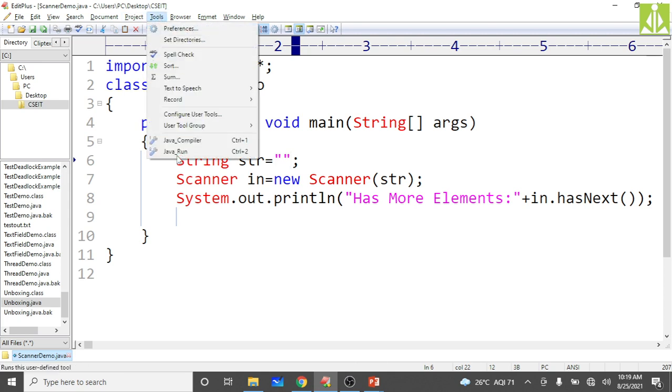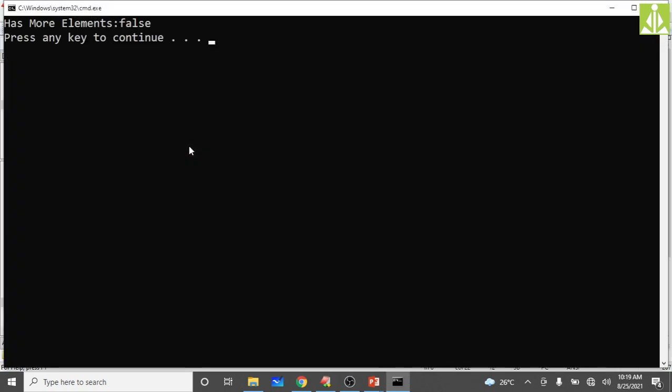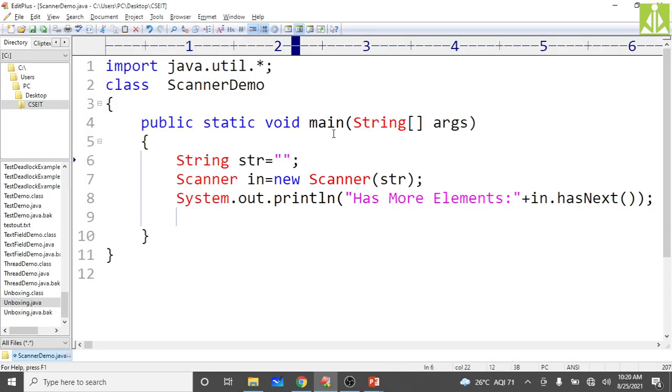Just compile. Okay, see here it is giving false, that means it is considering that as an empty string. Whatever you have given, it is considering as an empty string, and it is checking whether it has any elements. Simply, hasNext checks whether it has more elements or not, and if it does not have more elements, it returns false. And if you give a null string, it raises a NullPointerException.